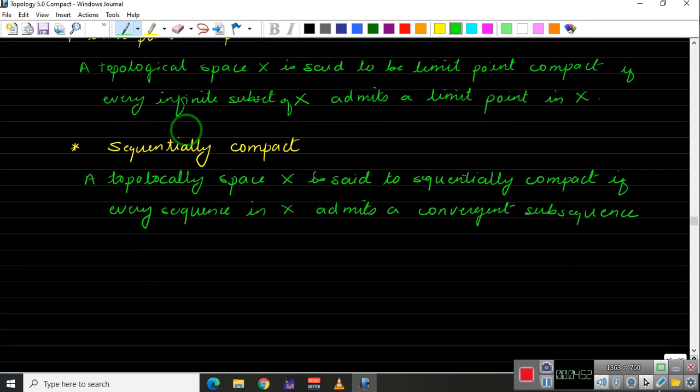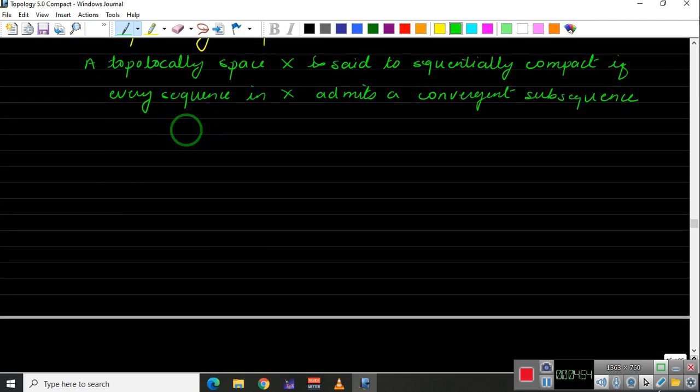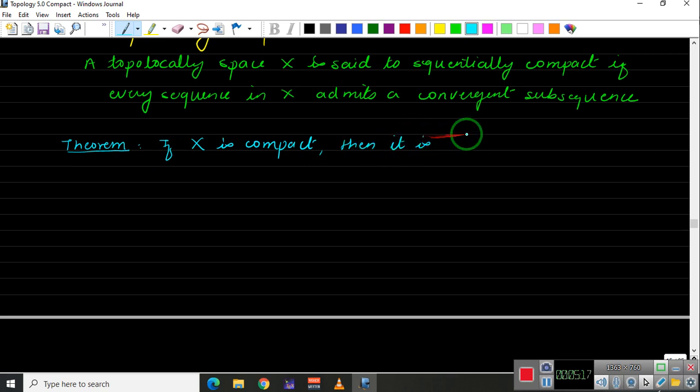Let's prove that theorem today here. So let's start directly. Theorem: if a topological space X is compact, then it is limit point compact.